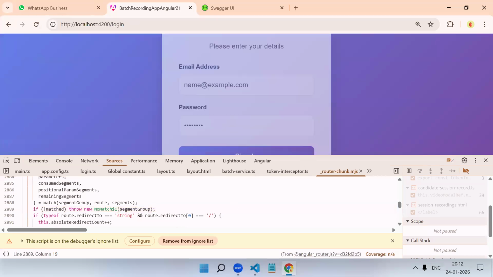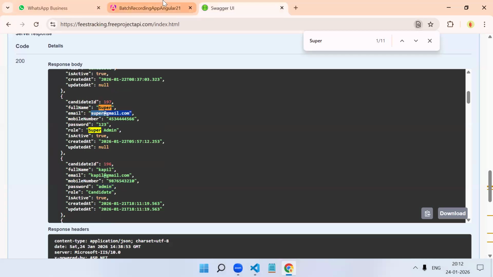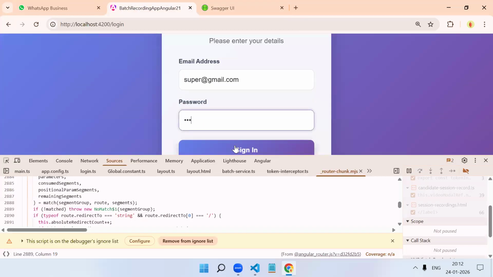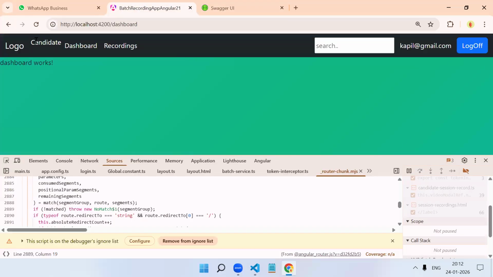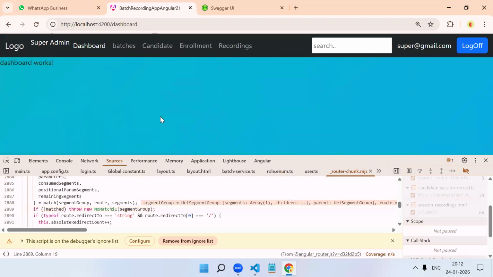If I log off, and again log in with super admin, 1 2 3 login, see, it is still candidate. But if I refresh, then I get to see the updated data. Why is it behaving like this? Try to think why, once we refresh, it is working properly, but if we are not refreshing and are just logging off and logging in again, it is not behaving the same, and on the refresh it is behaving properly. Why?